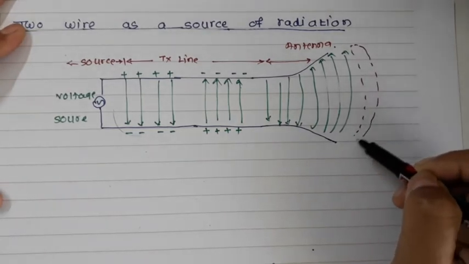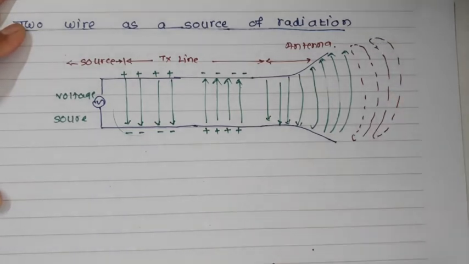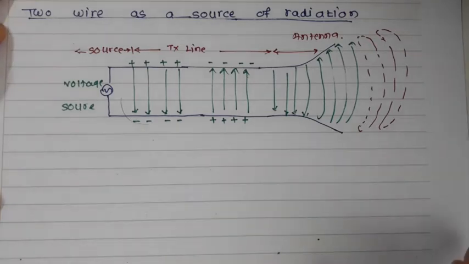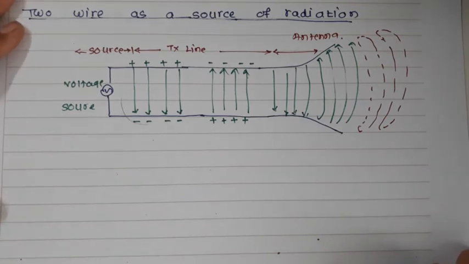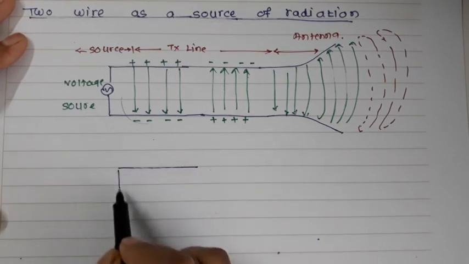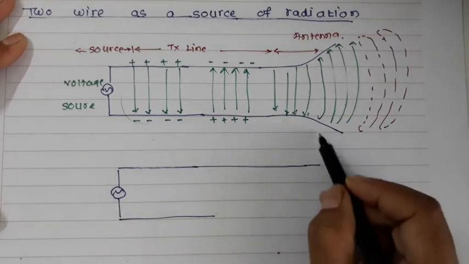Now how this radiation detaches from the antenna, that we will see here in the two wire system. So here we'll see how a two wire antenna works. Whenever we are talking about the antenna, we have talked about the flared antenna. If the flaring is done to the maximum extent, the two wires of the antenna stand along a straight line. Now here I am giving the flaring; this will be the source, same antenna, and I have added a maximum flaring like this.